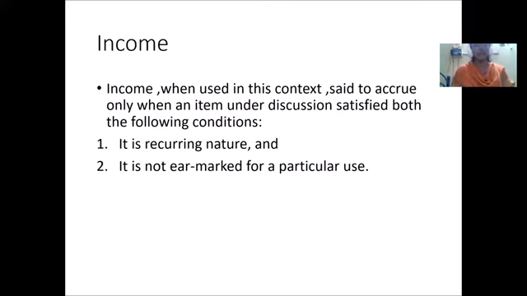Next one, it is not earmarked for a particular use. So if you are earning something, and you are allocating that amount for buying something, or making an investment for buying some asset, or for doing some other work or maintenance work, then it cannot be considered as income. So income should be one which is recurring in nature, and it should not have been allocated for any other purpose. Recurring means it should be constantly occurring in nature.